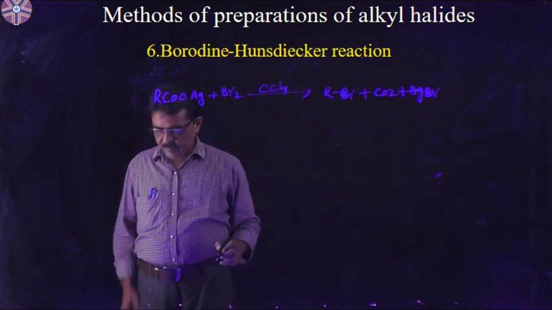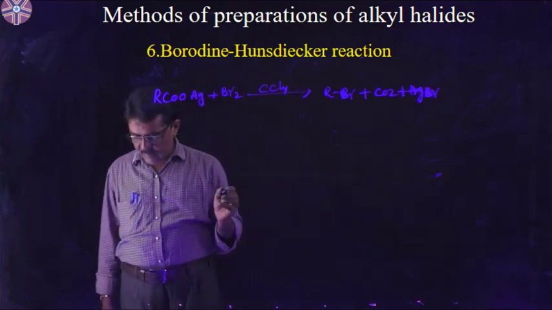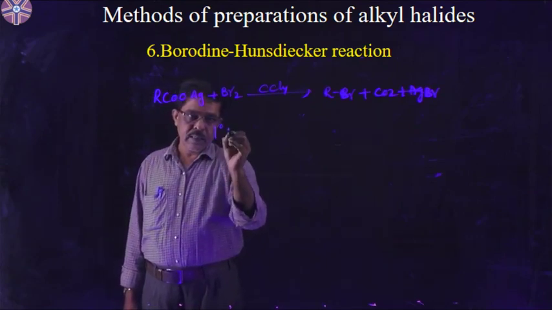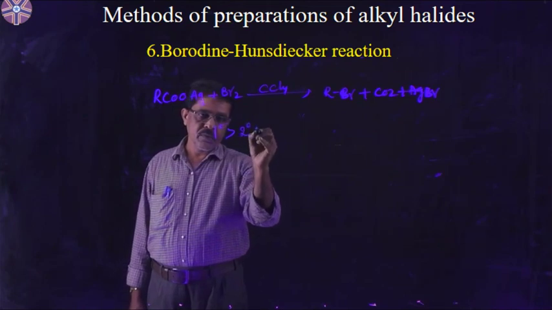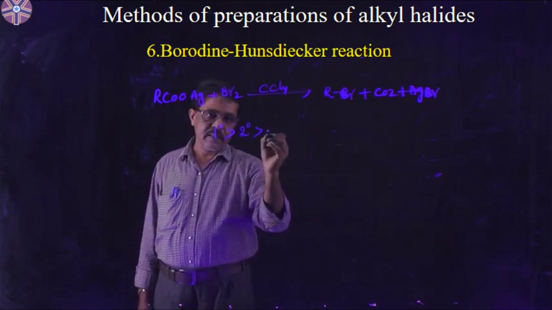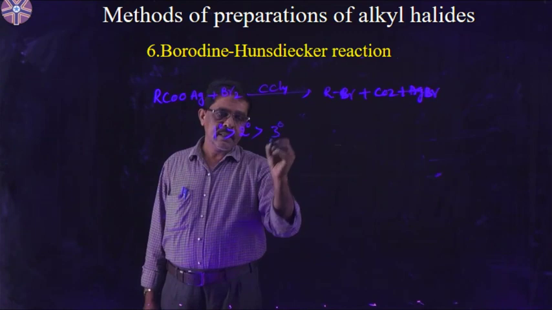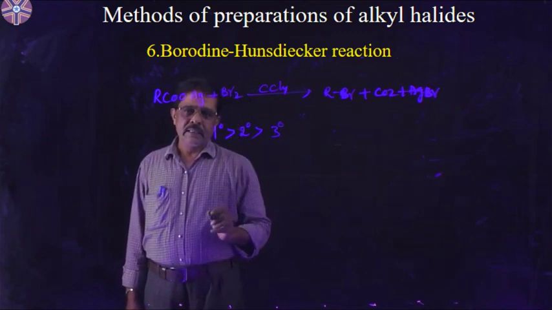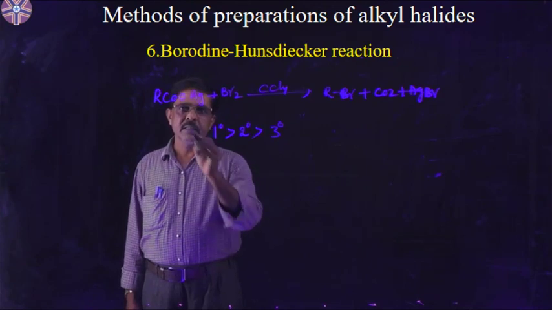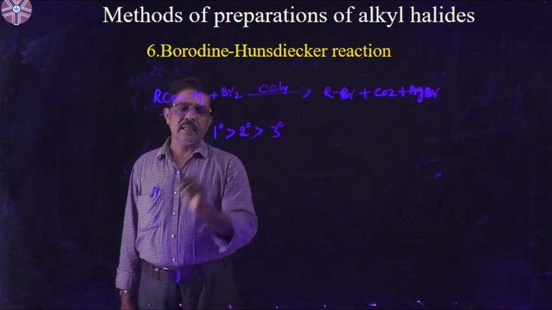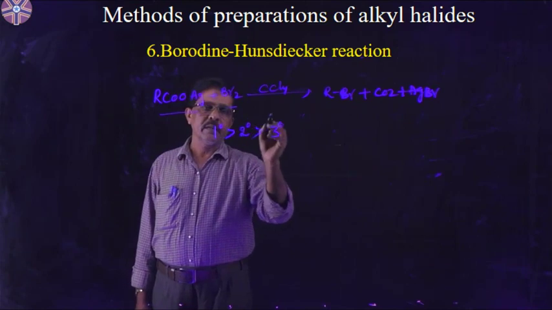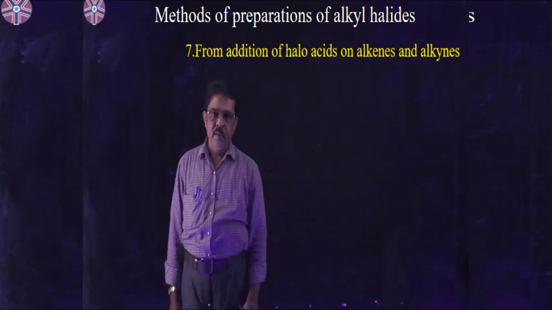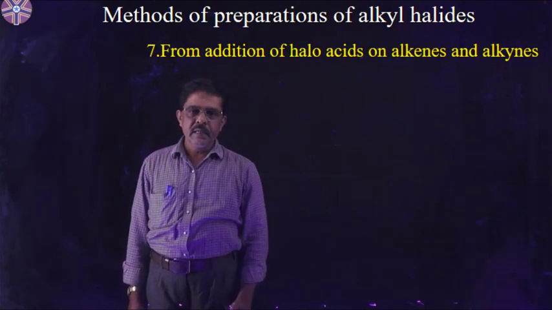In the Hunsdiecker reaction, the formation of 1 degree alkyl halides is more possible than 2 degree alkyl halides, which is greater than 3 degree alkyl halides. The Borodin-Hunsdiecker reaction is the reaction between the silver salt of a carboxylic acid and bromine, giving alkyl bromides. These are the methods of preparation of alkyl halides.